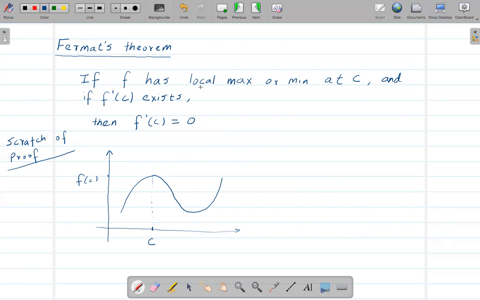We're saying either local max or local min here. It could be either.